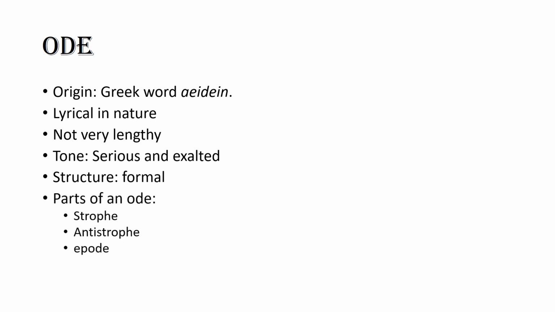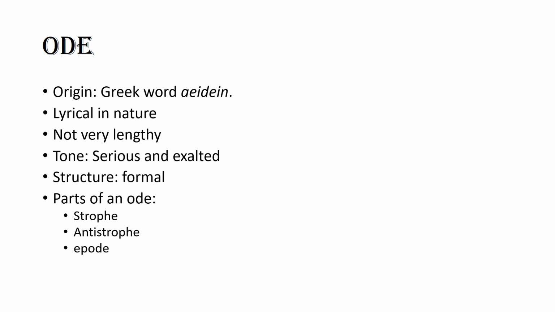Its stanza form varies from poem to poem, and there are three parts to an ode: a strophe, an antistrophe, and an epode. A strophe is the first part of an ode. It presents the first part of the argument or presentation.